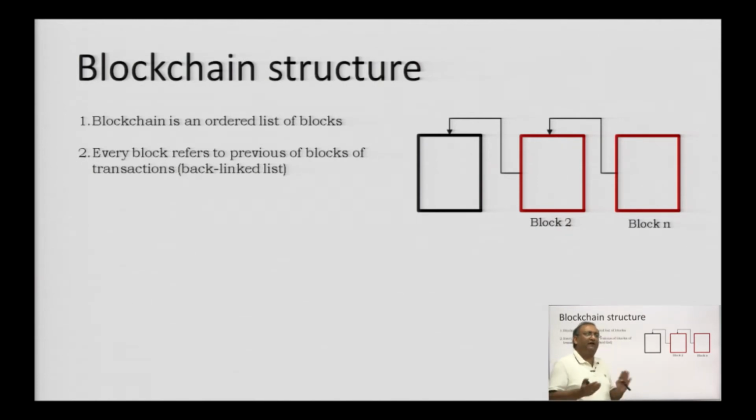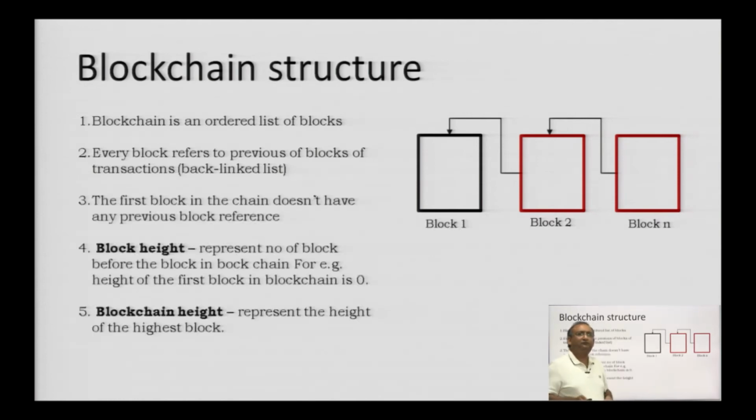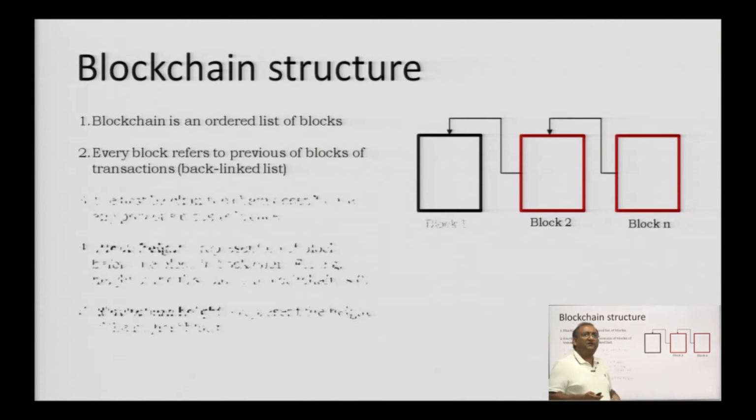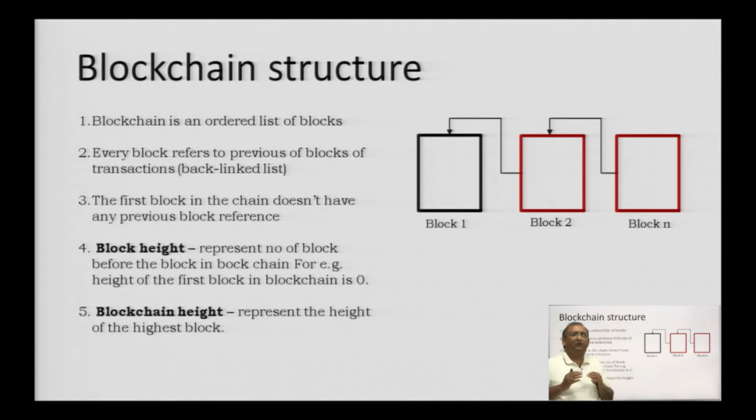So, basically you have a pointer to the previous node. So, block n is referring to block 2, which is referring to block 1, and in some cases the first block is called the genesis block. The first block in the chain does not have any previous reference, because this is the starting.